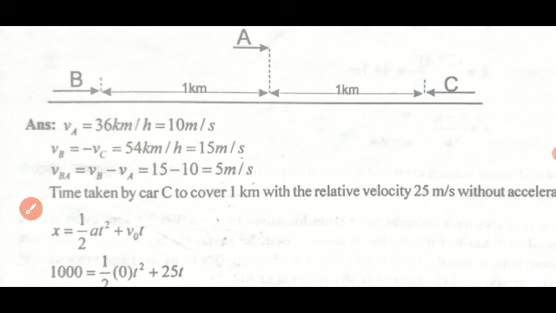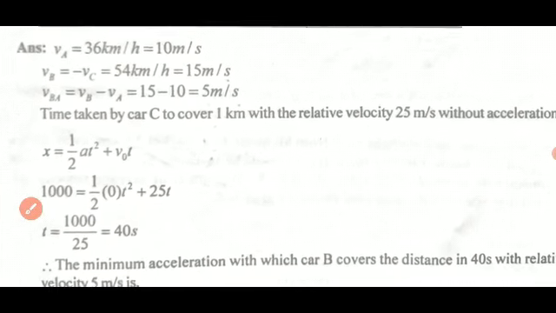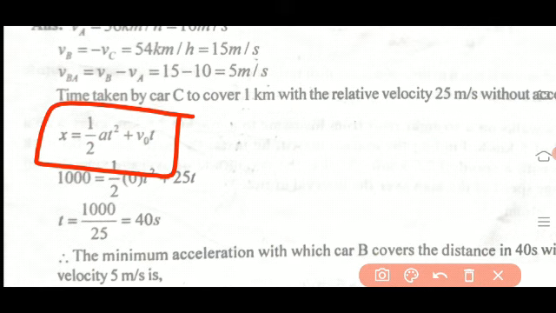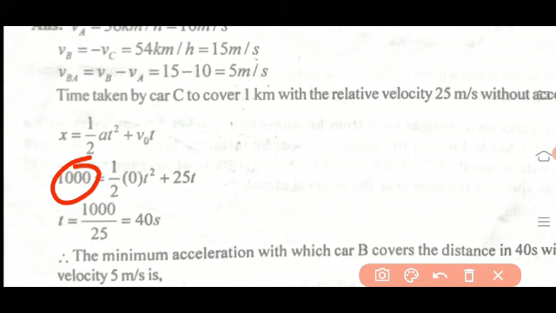So you can solve using the kinematic equation: x equal to v naught t plus half a t square. Okay. So we know the distance. It must cover 1 kilometer, that is 1000 meter. So x equal to 1000. Then there is no acceleration. Therefore, a equal to 0.